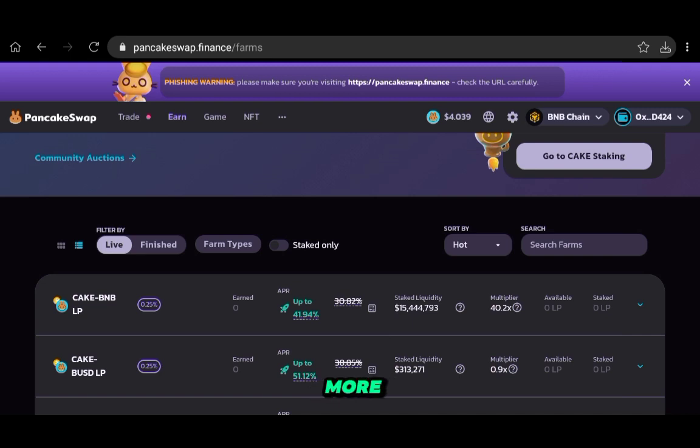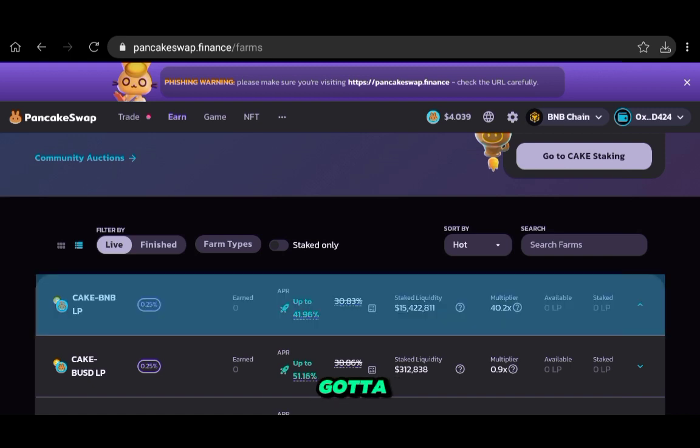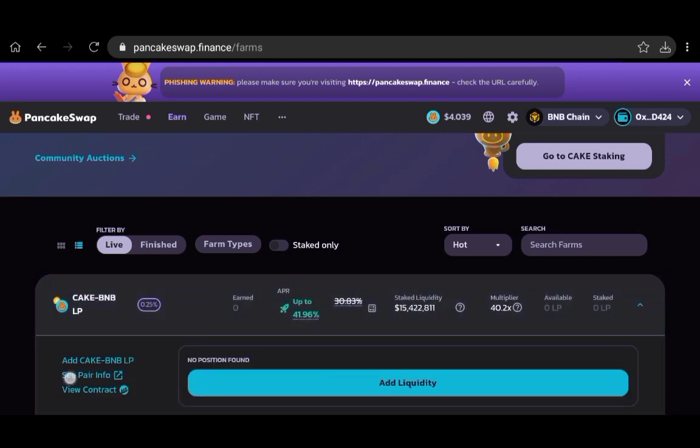So that brings more volume. That's why it's very important to choose a pair with strong liquidity. It will highly likely bring more volume to it. How can you check volume? We already checked APR and stake liquidity. So if you want to check volume, you've got to open the farm. So you click it and you will have to click the see pair info.